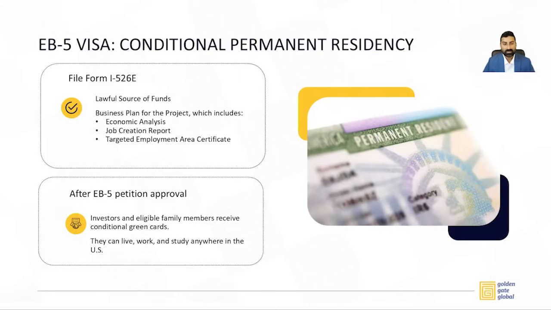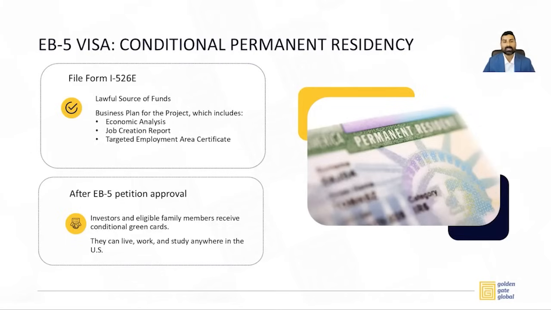After your petition is approved, you and your family, which includes your spouse and unmarried children under the age of 21, also known as qualifying dependents, they all get a conditional green card, and you have the right to live, work, and study anywhere in the United States. Something to note, conditional green card and an unconditional green card are functionally pretty much the same.